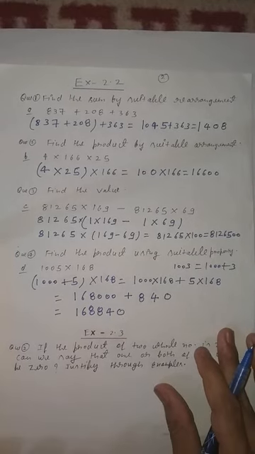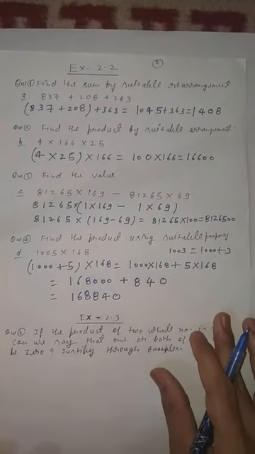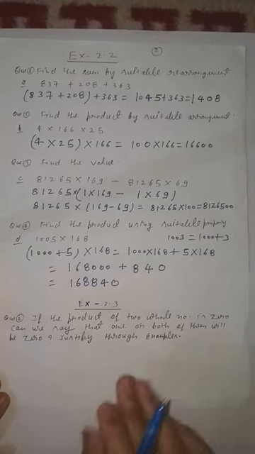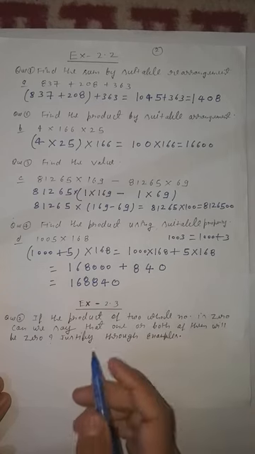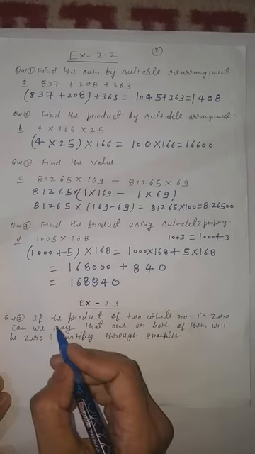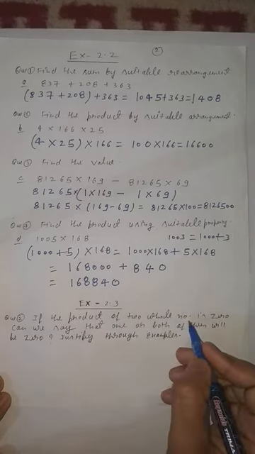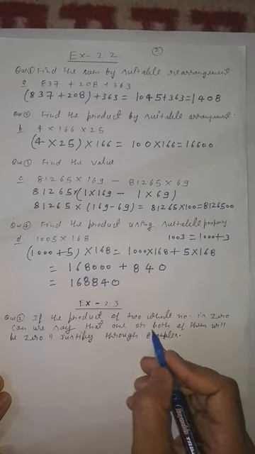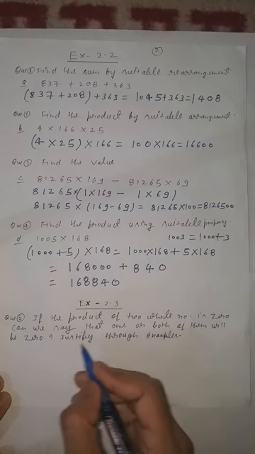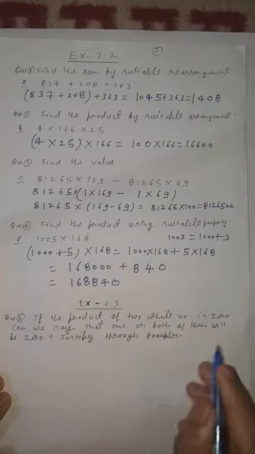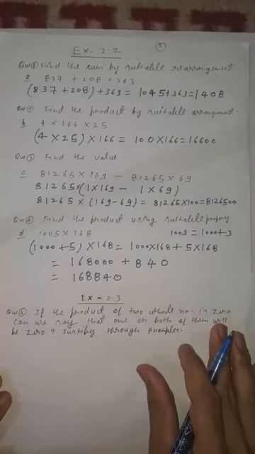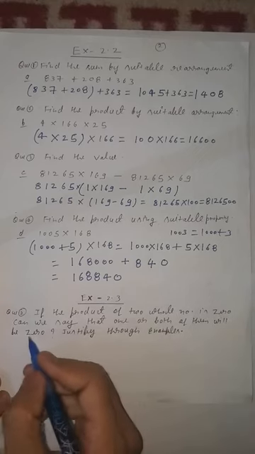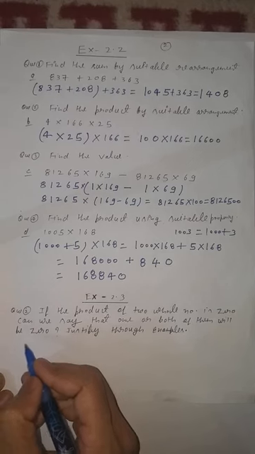Now our next exercise is 2.3, and this is a very important and conceptual question, students. So what is the question? If the product of two whole numbers is 0, can we say that one or both of them will be 0? Justify through example. Students, this is a very interesting question. So I will explain this question according to the example.